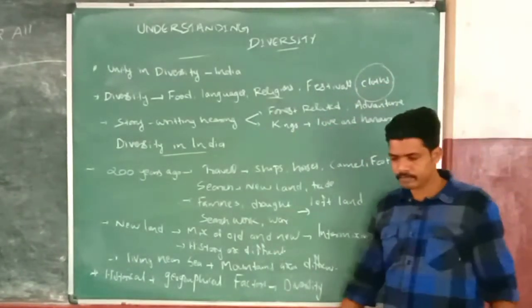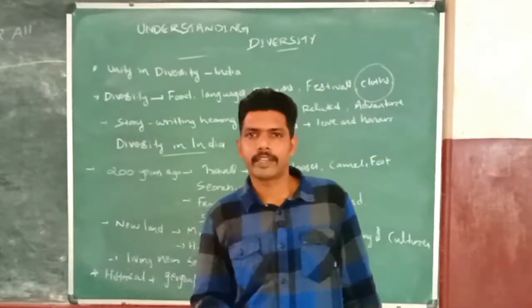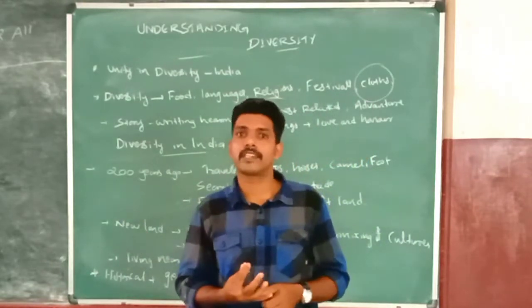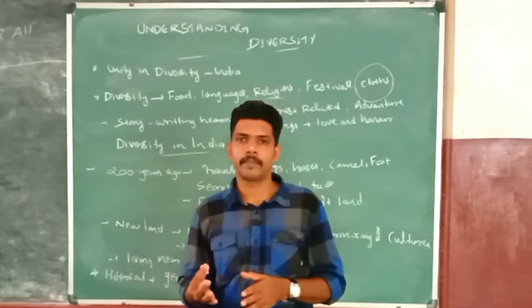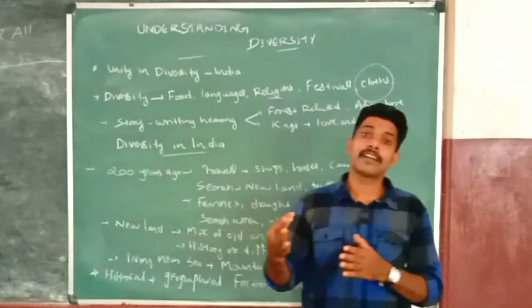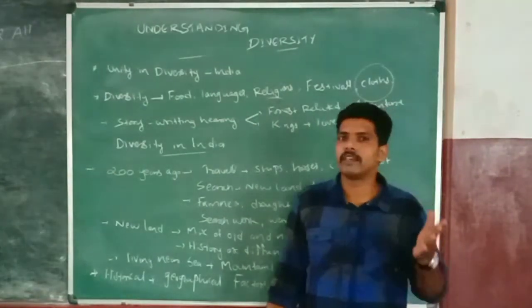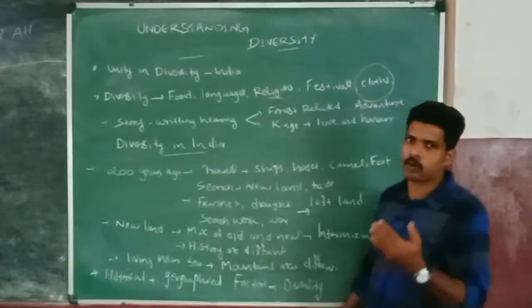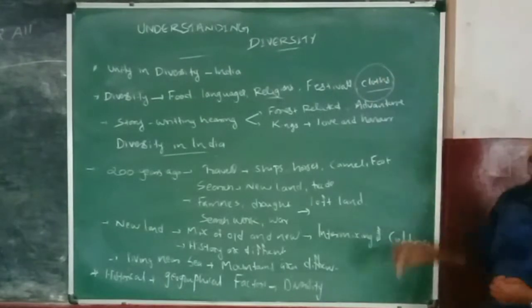For example, a Kashmiri Pandit, the Kashmiri population, their lifestyle and their clothing styles are different from the northeastern states, Sikkim, Nagaland, Arunachal Pradesh, then Mizoram, that area. Their people's clothing styles are different from Kerala people. Kerala people's dress style is different from the Gujarati or Rajasthani people. According to their culture and their geographical features, we can see the differences or diversity in clothes.